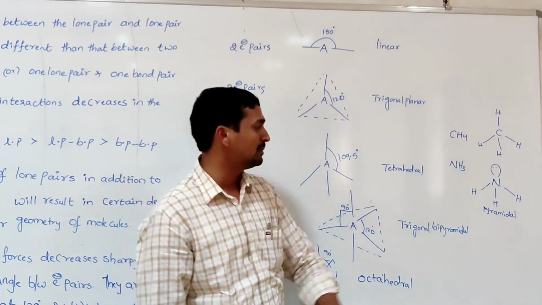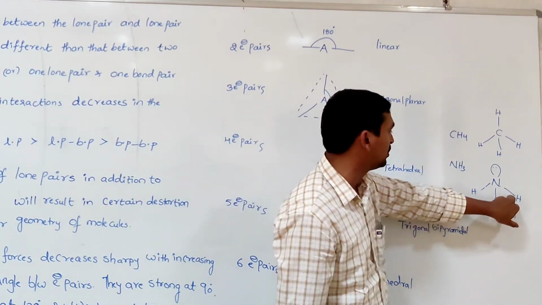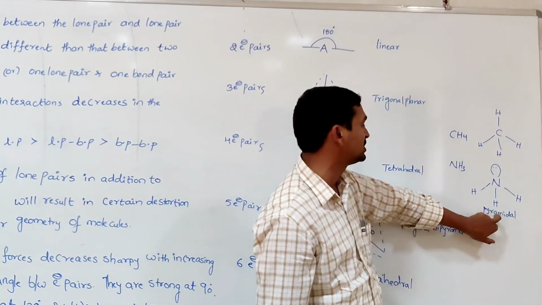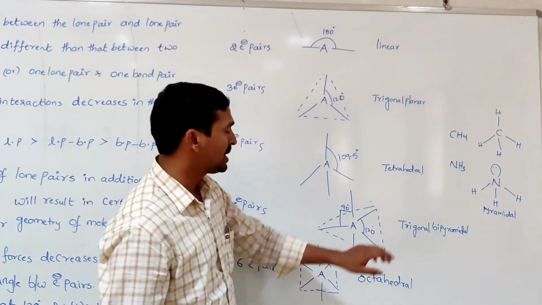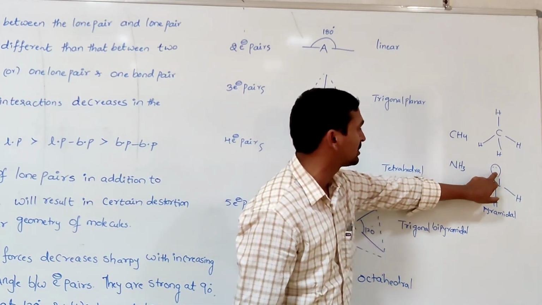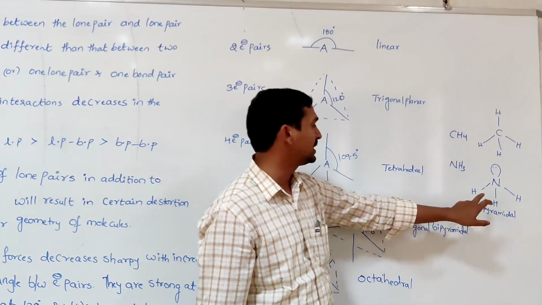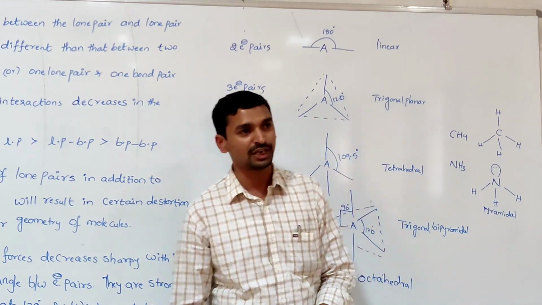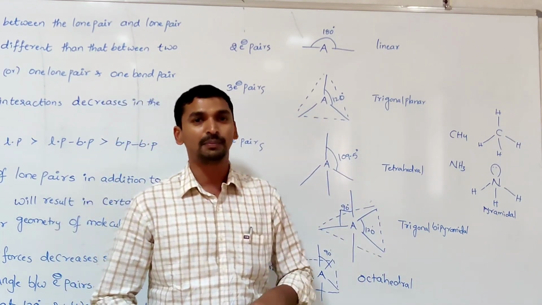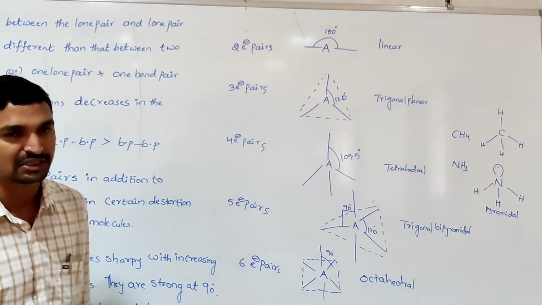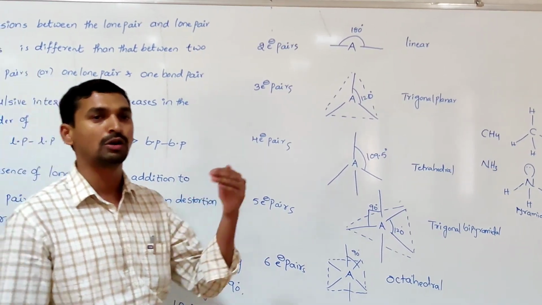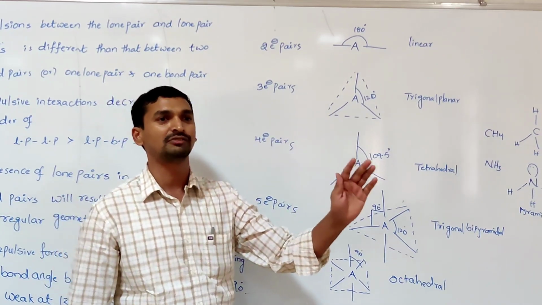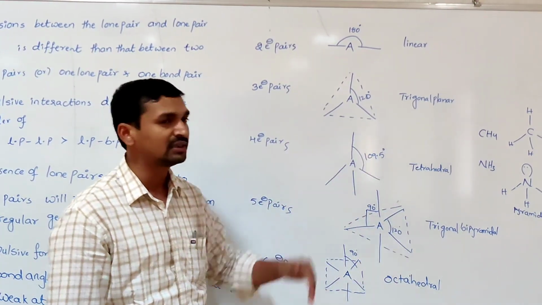But what is the molecular geometry? We need to take into account only the 3 bond pairs, and how they are arranged in space around the nitrogen. They are arranged in a pyramidal shape. That means because of the presence of 1 lone pair of electrons on the nitrogen, the geometry is distorted from tetrahedral to pyramidal. That is one of the postulates of the valence shell electron pair repulsion theory. Because of the presence of lone pairs in addition to bond pairs, there is a distortion of the geometry of a molecule.